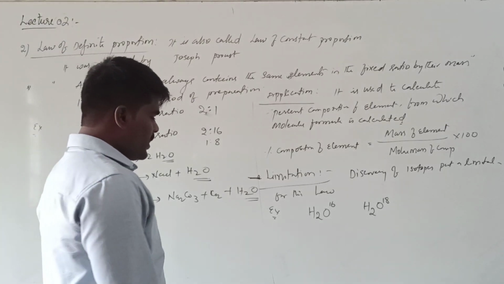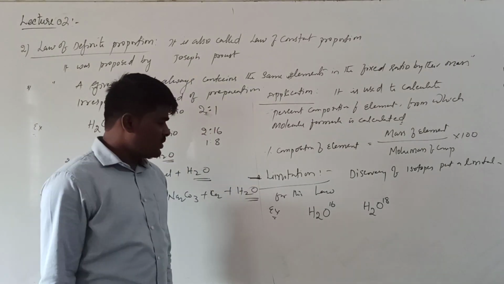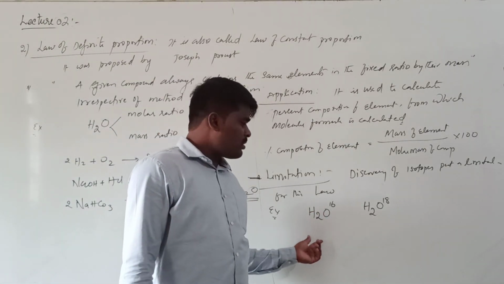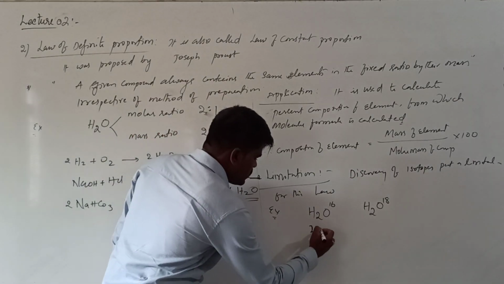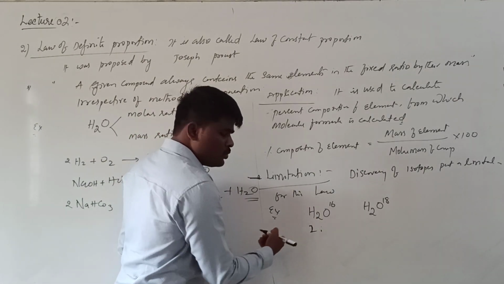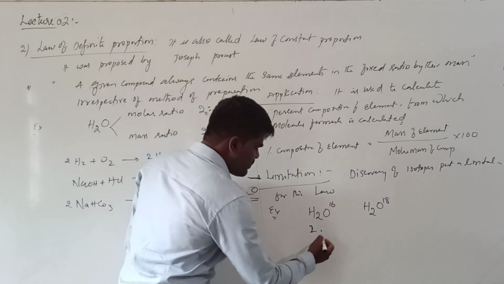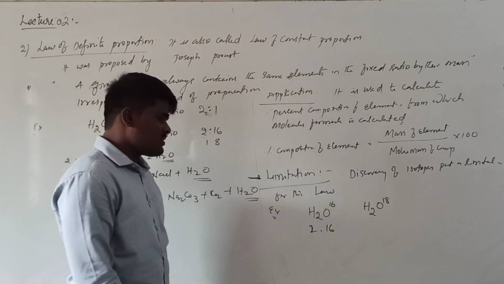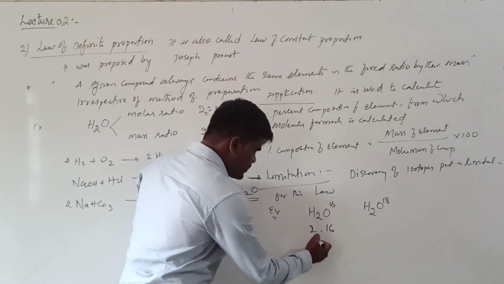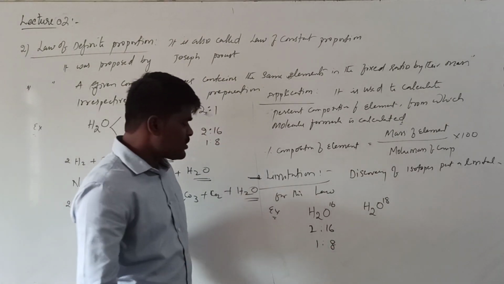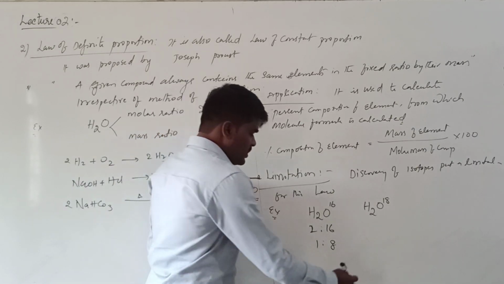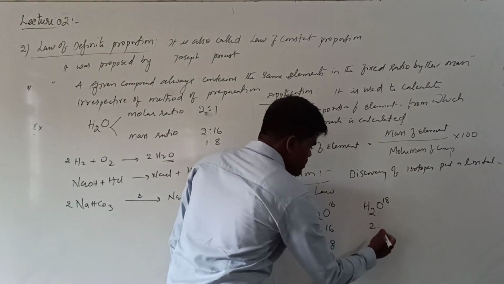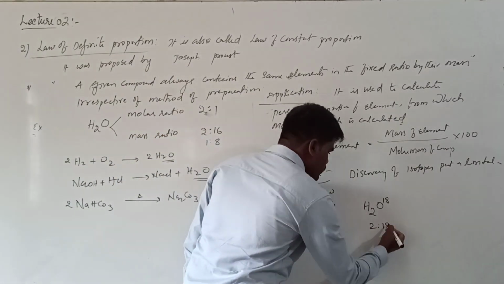Now, if you calculate the mass ratio of this water molecule and this water molecule, as we have already calculated, 2 grams or 2 parts of hydrogen by mass is combining with 16 parts of mass of oxygen. In the simplified version, this is the simplest mass ratio of hydrogen and oxygen in water, O16. And here, 2 parts of hydrogen is combining with 18 parts of oxygen.